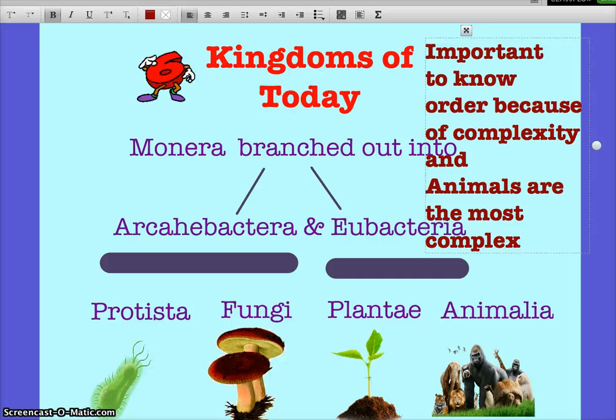More cells. Protists are single-celled mainly, right? Plants are multi-celled. There's a complexity. The way you feed is also a complexity, but there's a lot of autotrophic protists, so we can't really say that's the main difference. So I'll ask you questions like that throughout the notes.